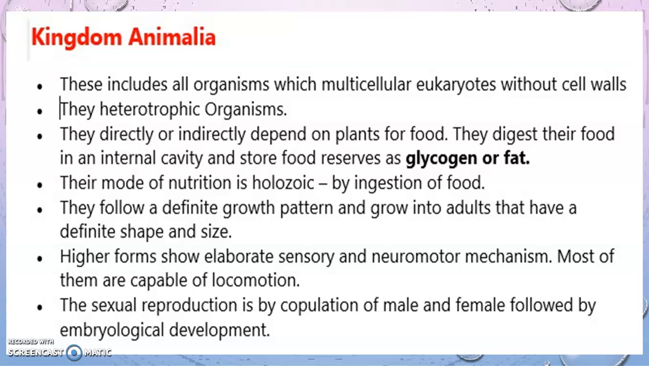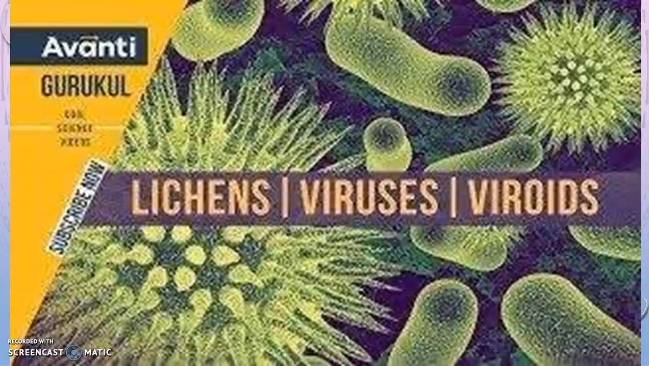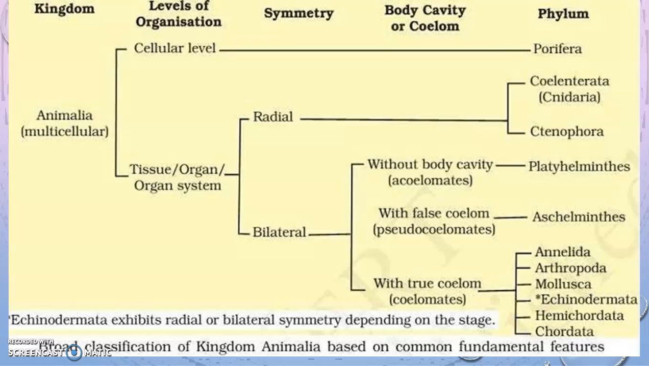Movement from one place to another is called locomotion. Then their sexual reproduction is by copulation. Talking about the various levels of organization, various types of animals, or you can say various in the hierarchy. The animals are multicellular, and they are divided according to the levels of organization, the symmetry, body cavity and phylum. According to the various phyla, they are as follows.